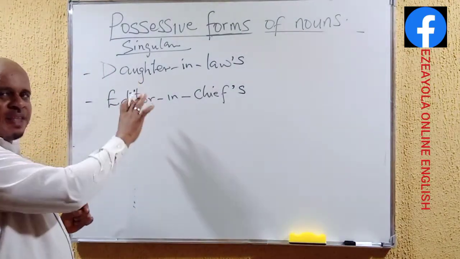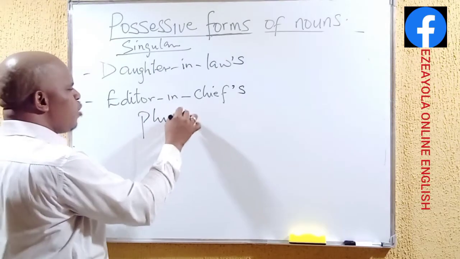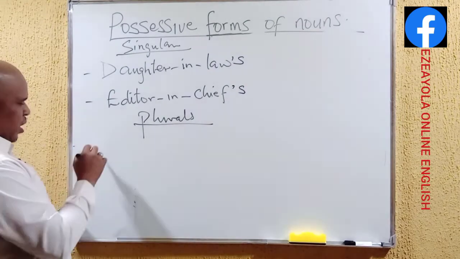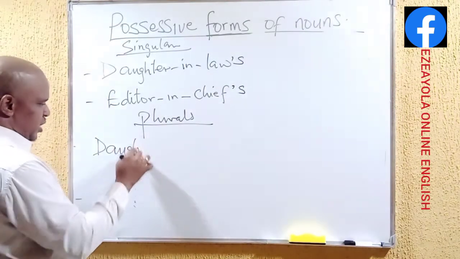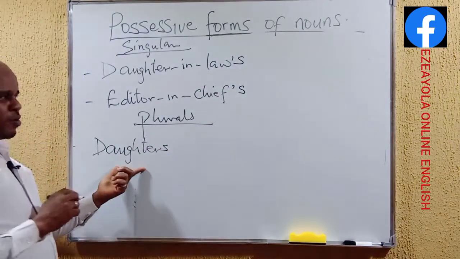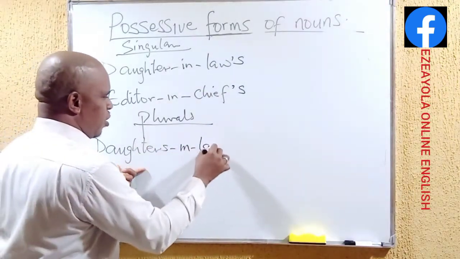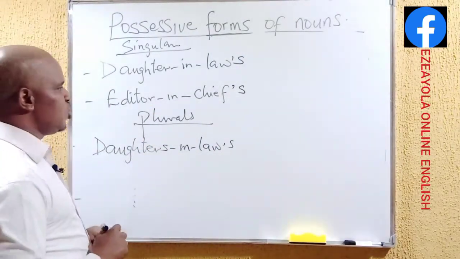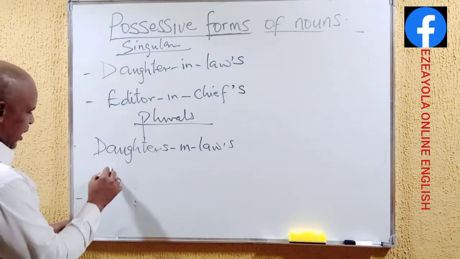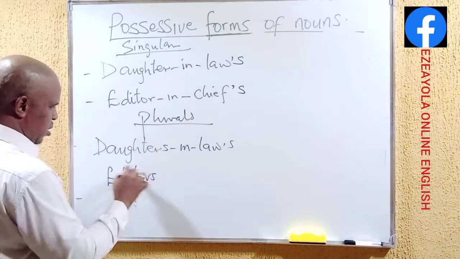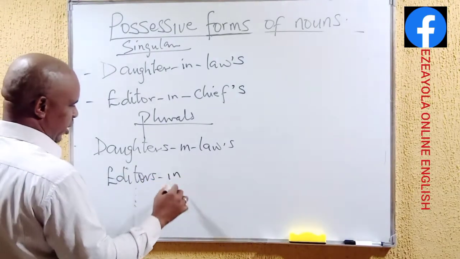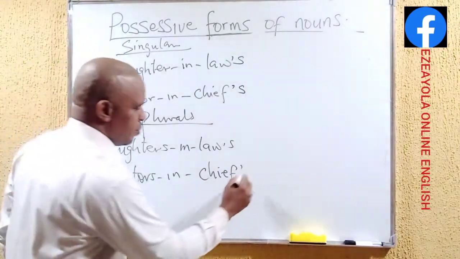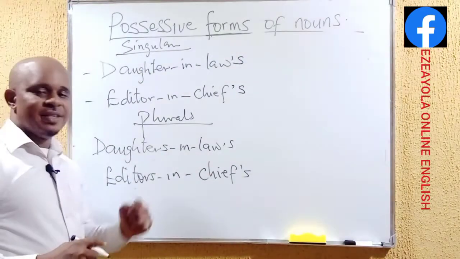Now, going back to write them in their plurals, how do we represent them in plurals? For the first one, daughter-in-law, we have to write it this way: daughters, in plural, then before the hyphen, in-law, then you still include your apostrophe s. What about the editor-in-chief? We also have to write it this way: editors in chief. Then we include our apostrophe before, after which we write the s.